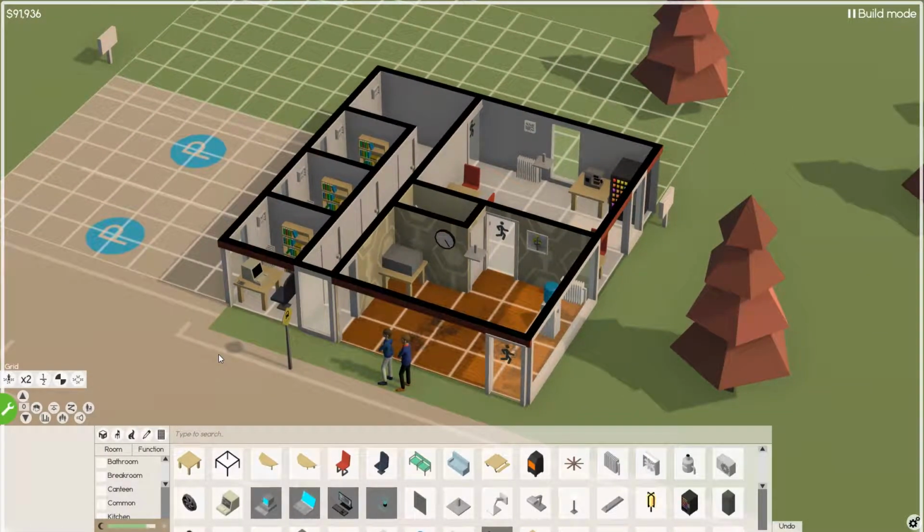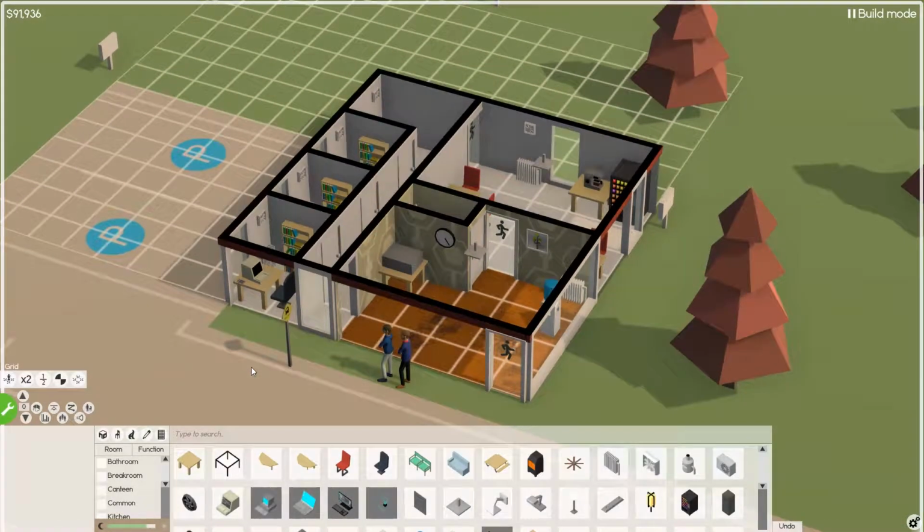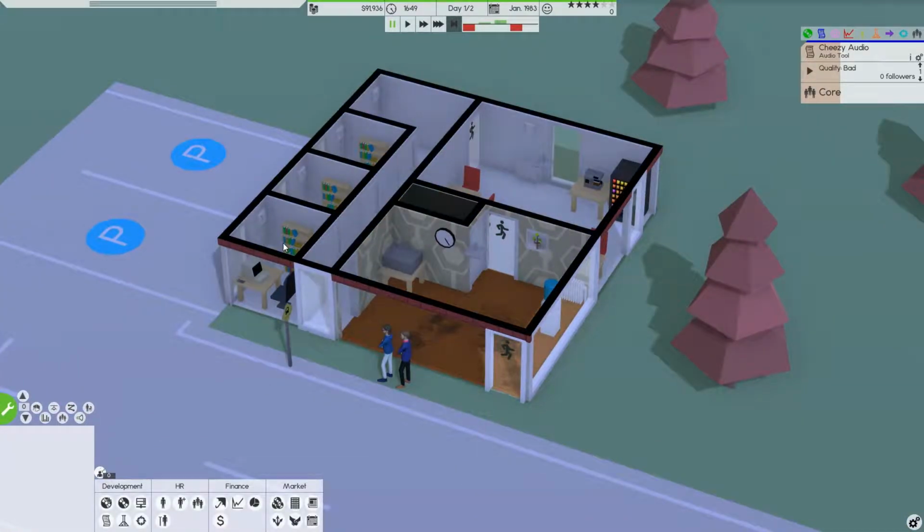Ooh, look at that. I really like that. So, excellent. Okay, here we go. Now let's get back to this. That's pretty good for the build. We've got our offices built out. We've got a break room area. And then we have, this will be a reception.